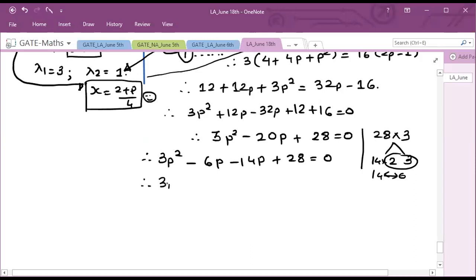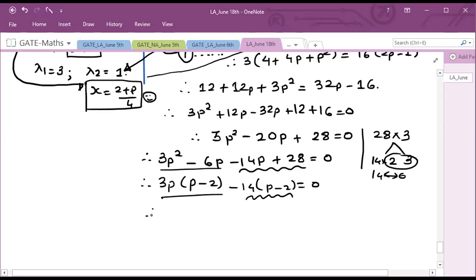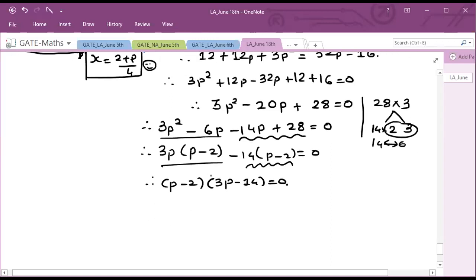From first two terms, it will become p minus 2, and from last two terms, if I take minus 14 as common, then also it will become p minus 2. So if I take p minus 2 as common, this will become (3p minus 14) equal to 0. So here your p will be 2 and p will be equal to 14 by 3.